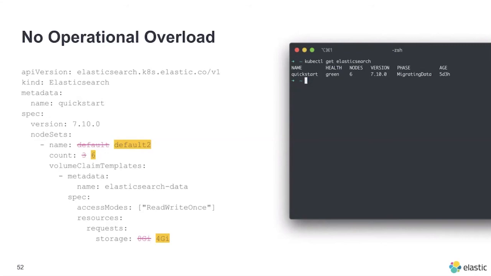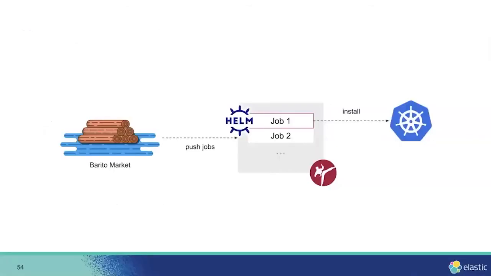If we change the node pool, Elastic will create a new node pool with a new specification and also remove the old node pool and do the data migration. So this can still be done, but with data migration, but it's still fine because it's still automated.